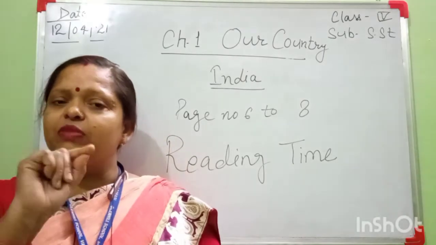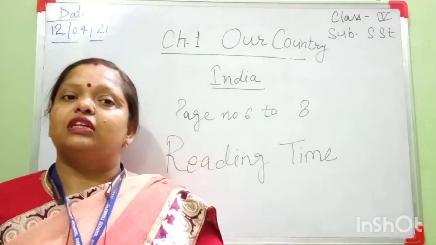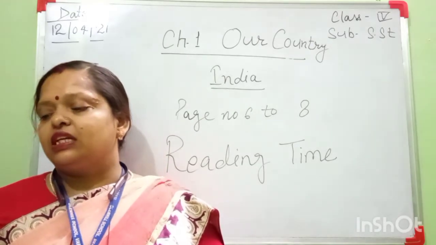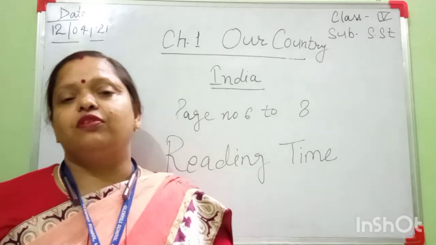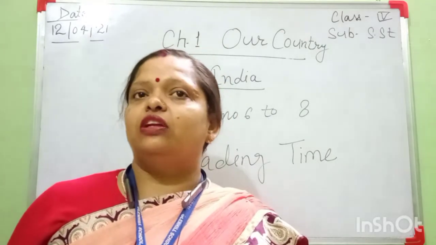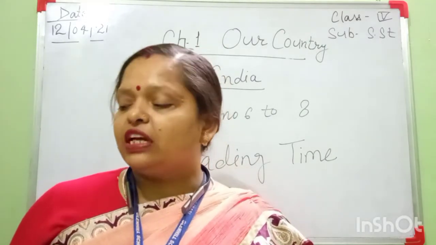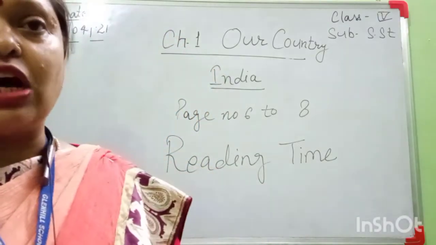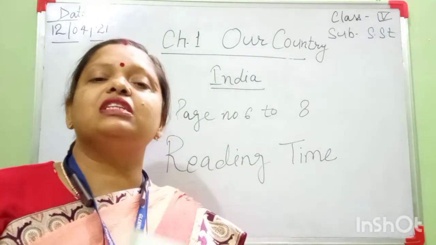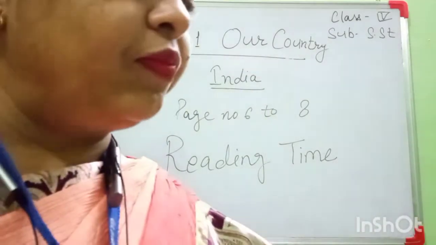These are some important points of our country. Its length is from Jammu and Kashmir in the north to Kanyakumari in the south. Look here in the map. Here is Jammu and Kashmir, and at the bottom, here in the south, is Kanyakumari.